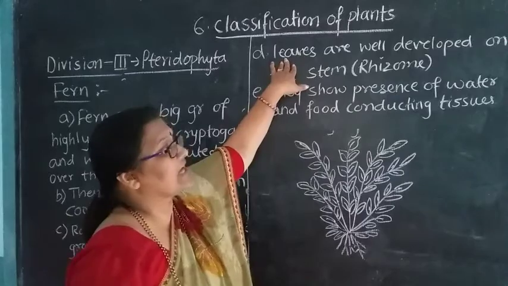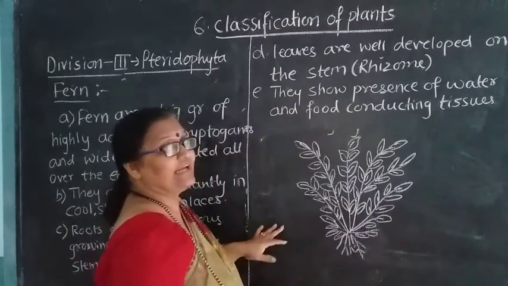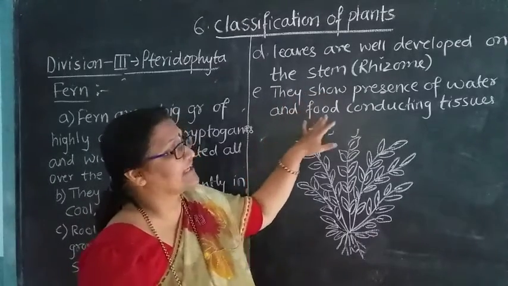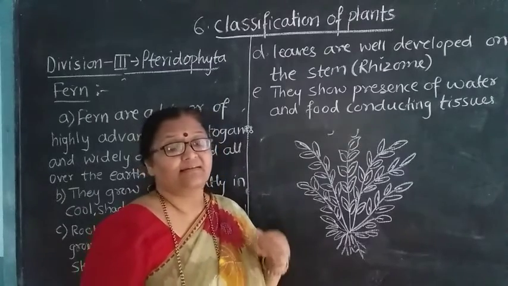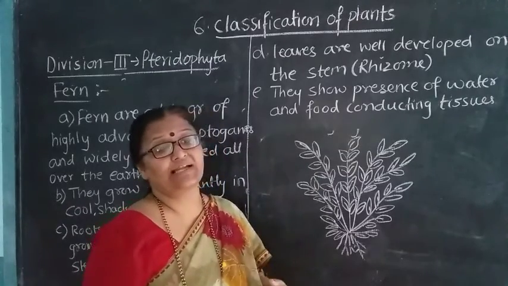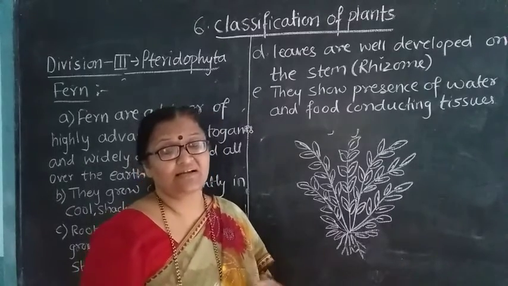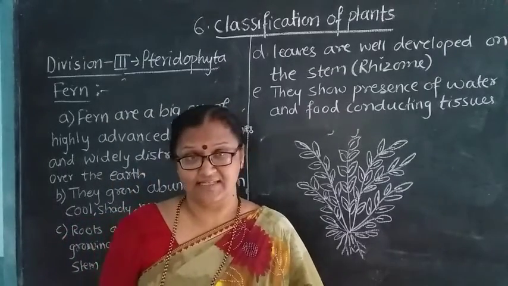So the leaves are well developed. You see the plant here. The leaves are well developed on this plant. They show a presence of water and food conducting tissue. Whenever you see these plants, they show a well developed conducting tissue, means what? The plant has a conducting system, that is a water or food conducting system.